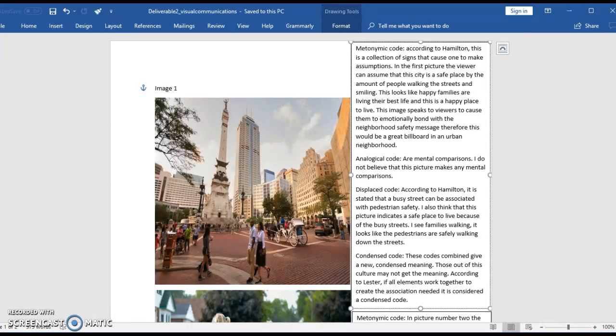Analogical code are mental comparisons. I do not believe that this picture makes any mental comparisons. Displace code. According to Hamilton, it is stated that a busy street can be associated with pedestrian safety. I also think that this picture indicates a safe place to live because of the busy streets. I see families walking. It looks like the pedestrians are safely walking down the streets.